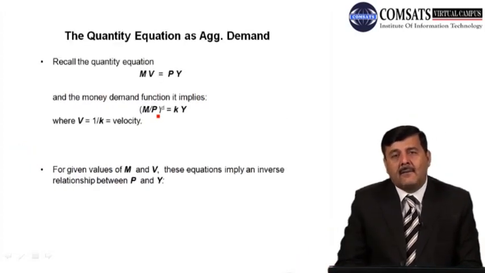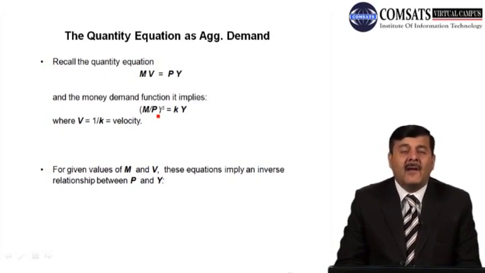Recall that in QTM we came up with the equation MV = PY, where M is the money supply, V is the velocity of money, P is the price level, and Y is the output level. The money demand function that we determined from this equation was M over P = KY, where K = 1 over V. M over P is the demand for real balances. Demand for real balances is a function of, depends on, the level of output in the economy.